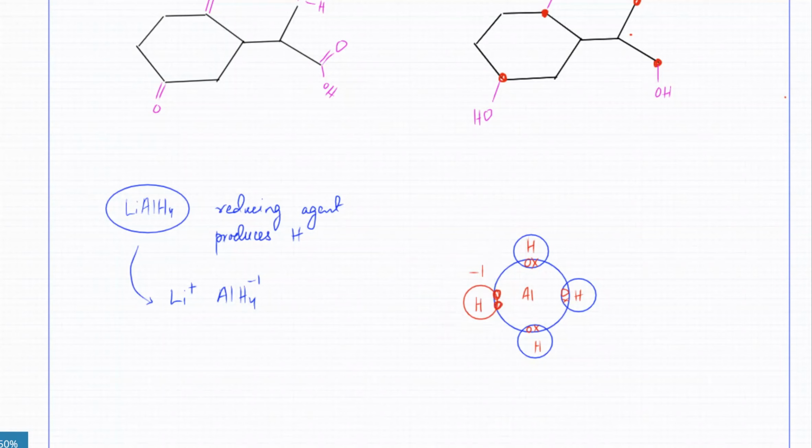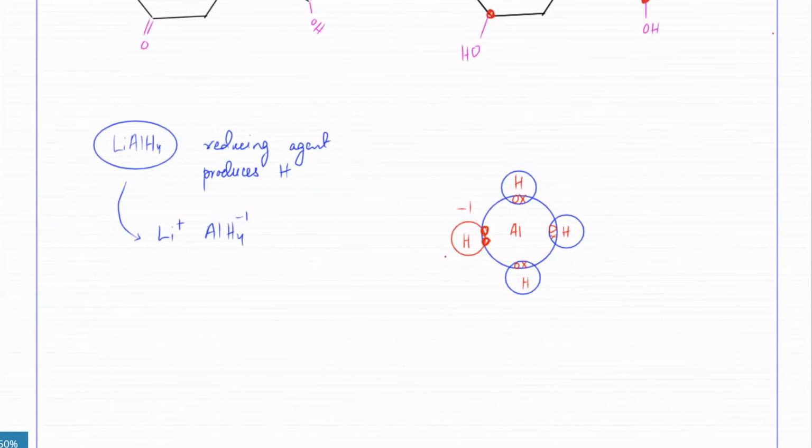So this one is a dative bond. So this is how this AlH4 minus 1 ion is a source of hydrogen atoms, because this H atom tends to break away. The H-1 ion is going to be produced back again. Remember, H has 1 electron, but in an H-1, it has 2 electrons. And the other thing will split.